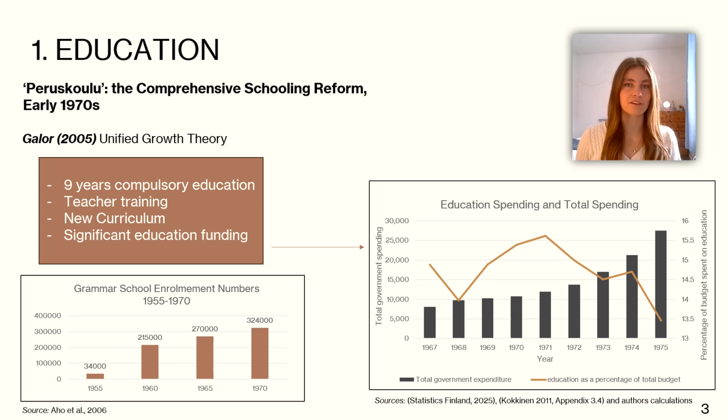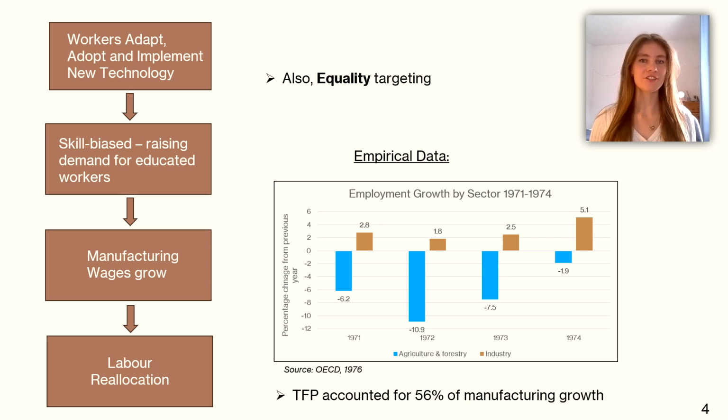The reform significantly improved the Finnish education system, with 9 years of compulsory education, advanced teacher training, as well as a new curriculum which centered on individualized child development. This was financed by significant education spending increases, which peaked in 1971 and increased over the whole period in absolute terms due to government budget expansions. Consequently, Finnish schooling improved significantly, with both increased enrollment, as shown by the grammar school numbers, and an increase in the quality of teaching. How exactly did this lead to industrialization?